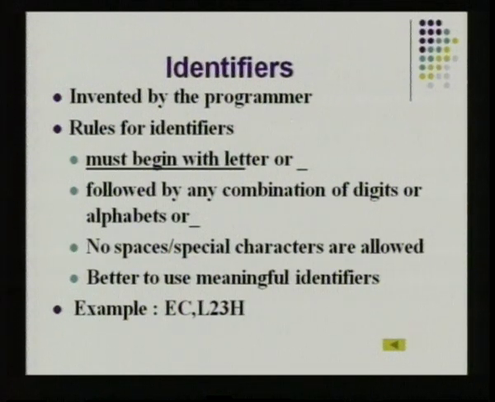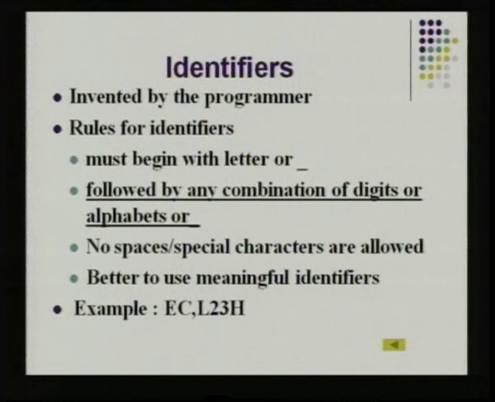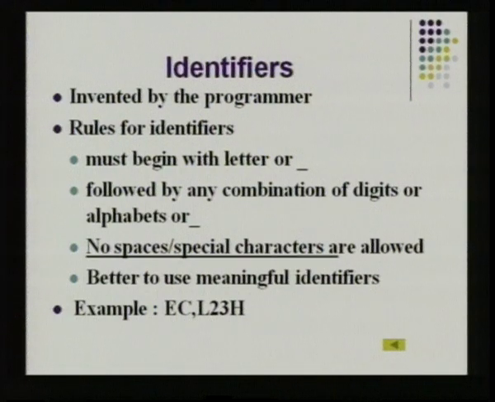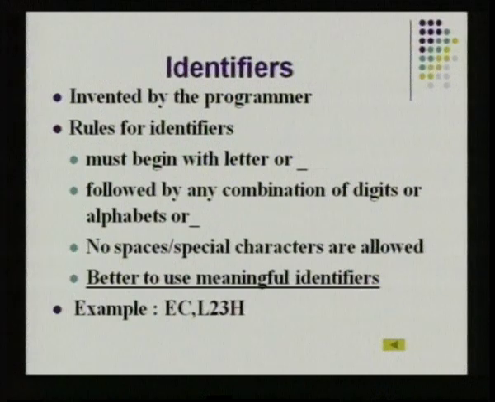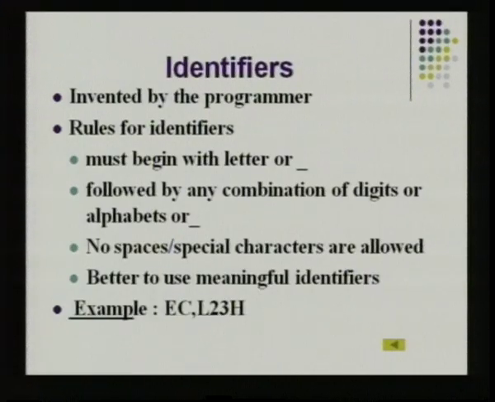And there are certain rules for giving the identifier names. They must begin with a letter or an underscore. They can be a combination of digits, alphabets or underscore, but they should not begin with a digit. They should begin only with a letter. No spaces or special characters or symbols are allowed, like you cannot have plus, minus and so on. You should not have spaces in between the alphabets in an identifier name. And it's always good and recommended to use meaningful identifiers. So these are the rules we should bear in mind when we create identifiers in a program. And here we have given some examples. One is having only letters, the other is having a combination of letters and numerals.